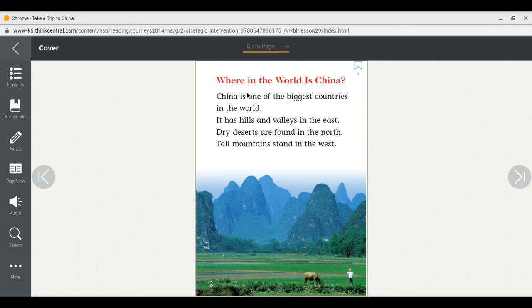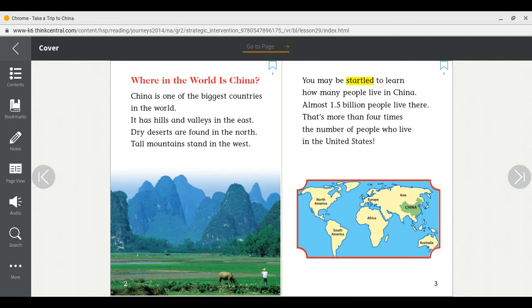Look up above. Our red words at the top are our section heading. This can give us clues and information about our text. Our heading here says, "Where in the world is China?" So from this heading, I know that this section of the book will tell me where China is located. What have we learned so far? We learned that it has hills and valleys in the east, dry deserts in the north, tall mountains stand in the west. Let's take a look at the next page together.